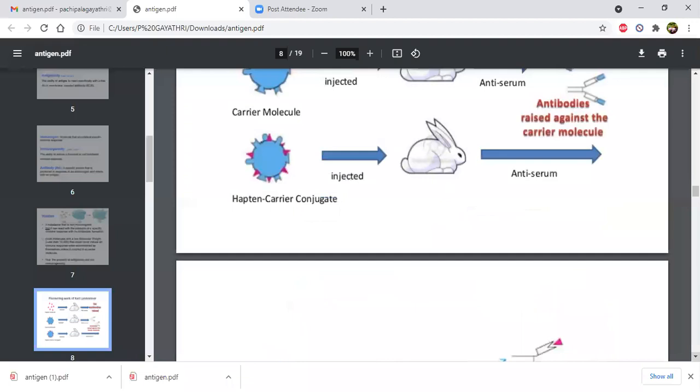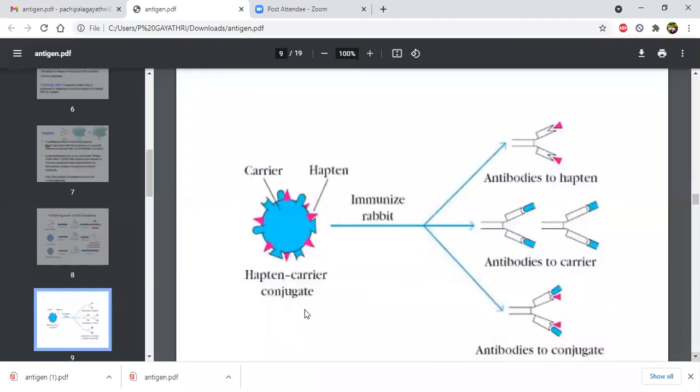Then he injected the hapten plus carrier conjugate, and again there was a release of antibodies. When the conjugate of carrier and hapten was injected to immunize a rabbit, antibodies to the hapten were released here, antibodies to the carrier molecule were released here, and for the conjugate also there is a release of antibodies. For all three individual categories, antibodies were released.